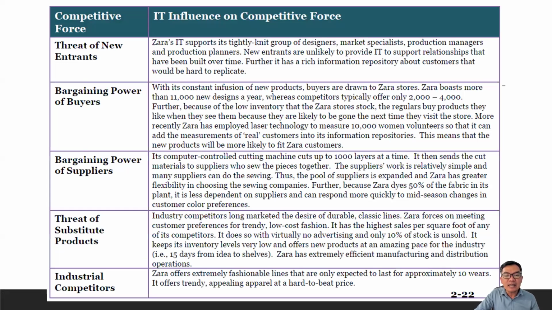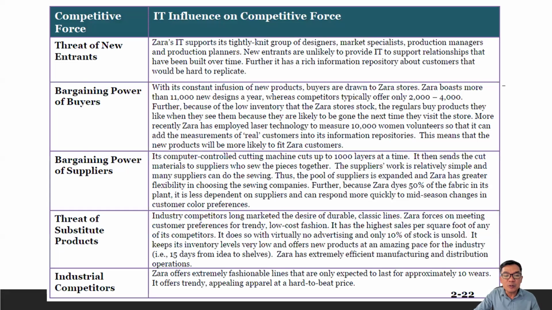More recently, Zara has employed laser technology to measure 10,000 women volunteers so that it can add the measurements of real customers into its information repositories. This means that the new products will be more likely to fit Zara customers. So we are focusing here on the competitive force, bargaining power of buyers, meaning Zara already understands the power of the buyers, and how they may prefer Zara's style because of the technology support. The next is bargaining power of suppliers.